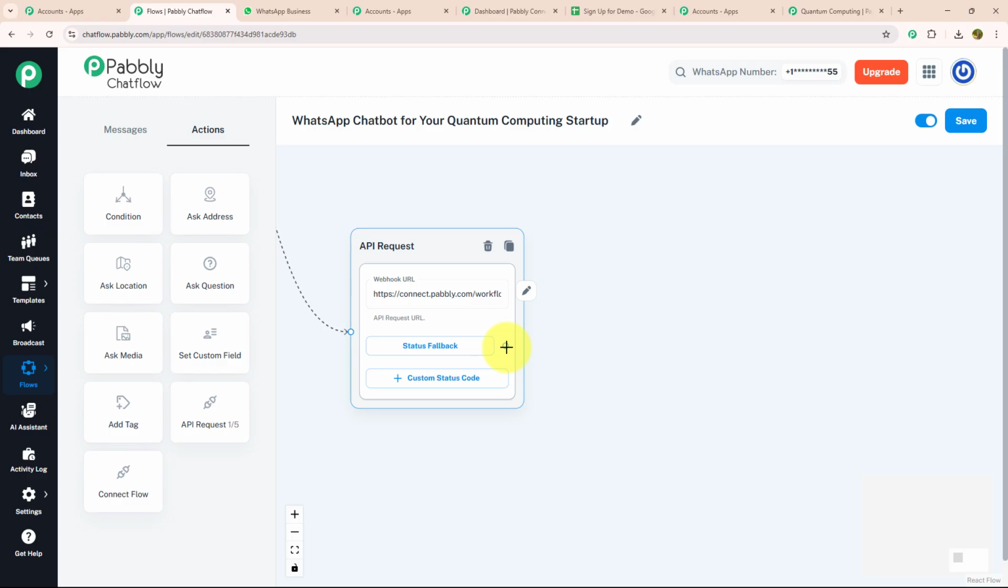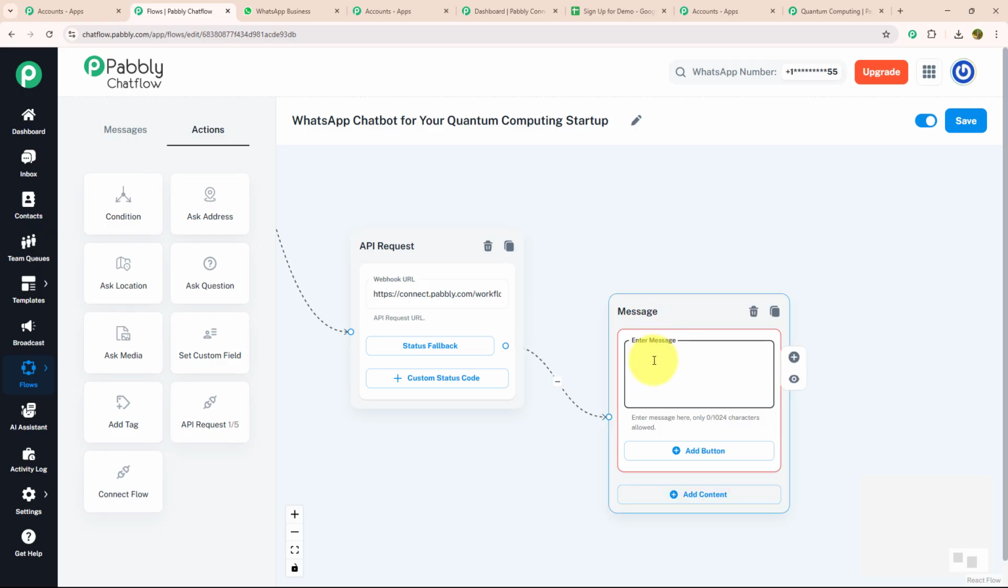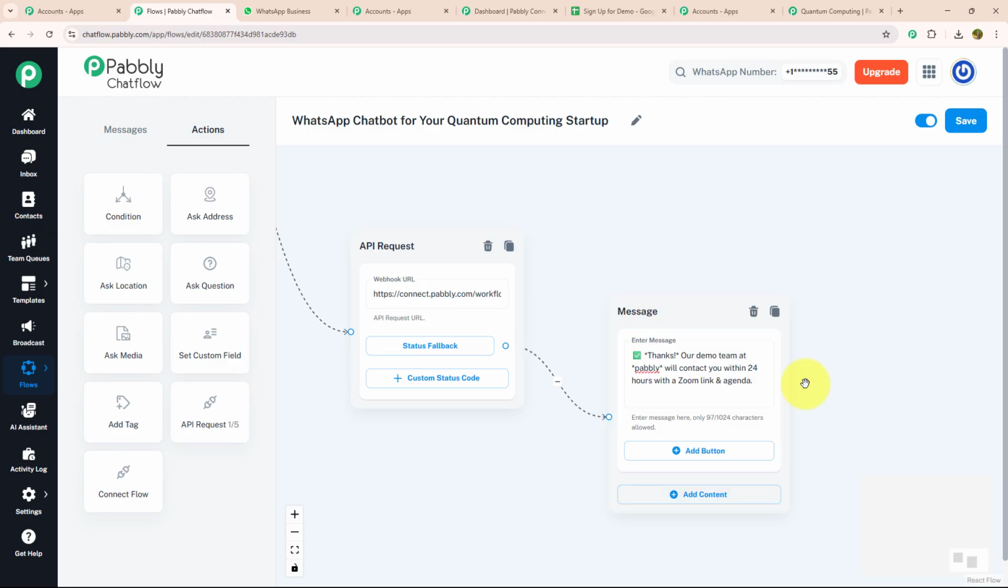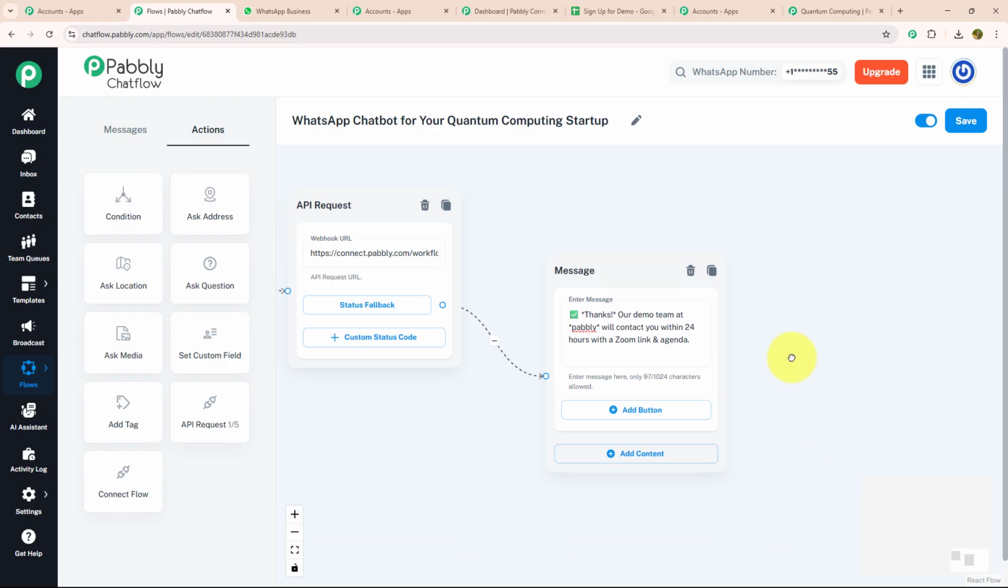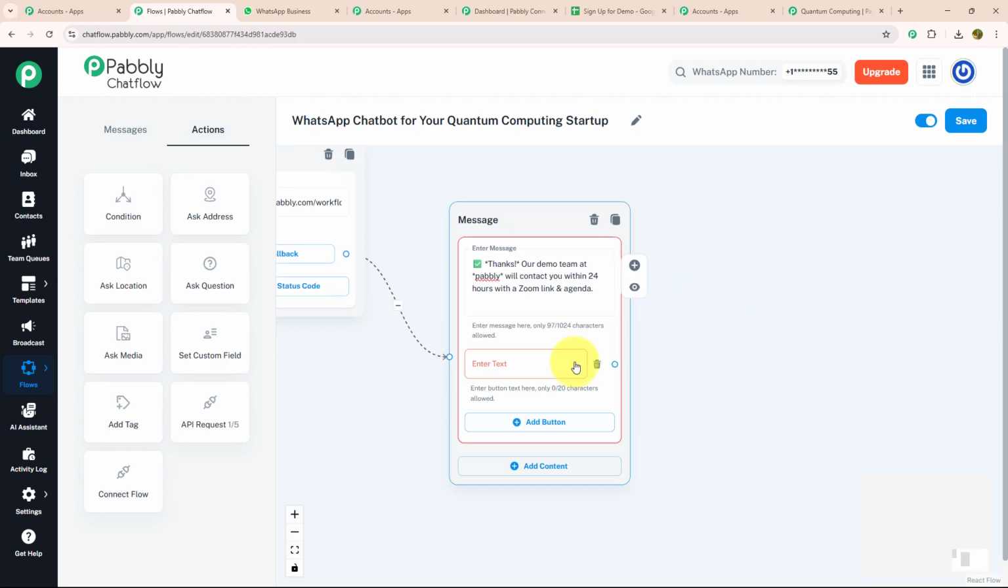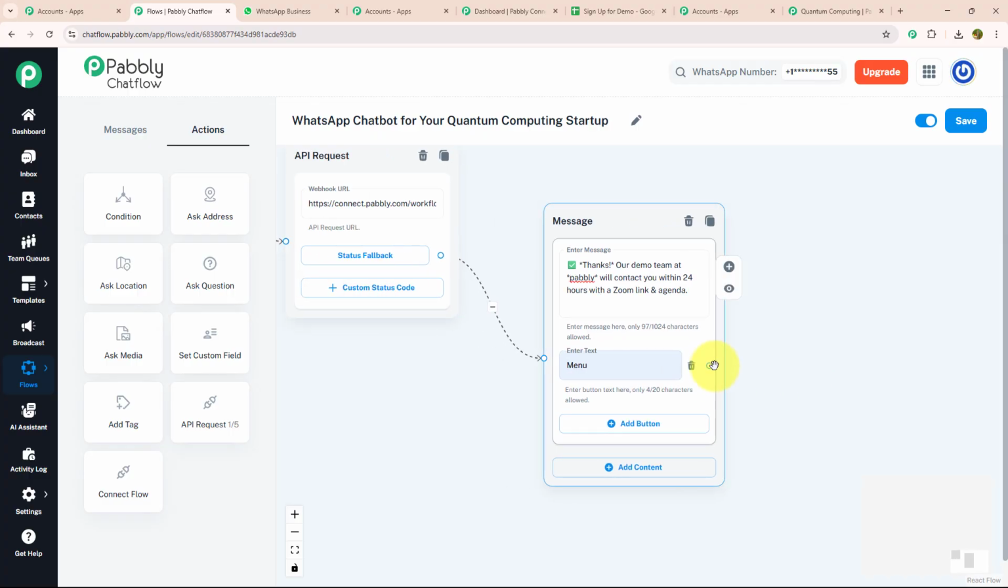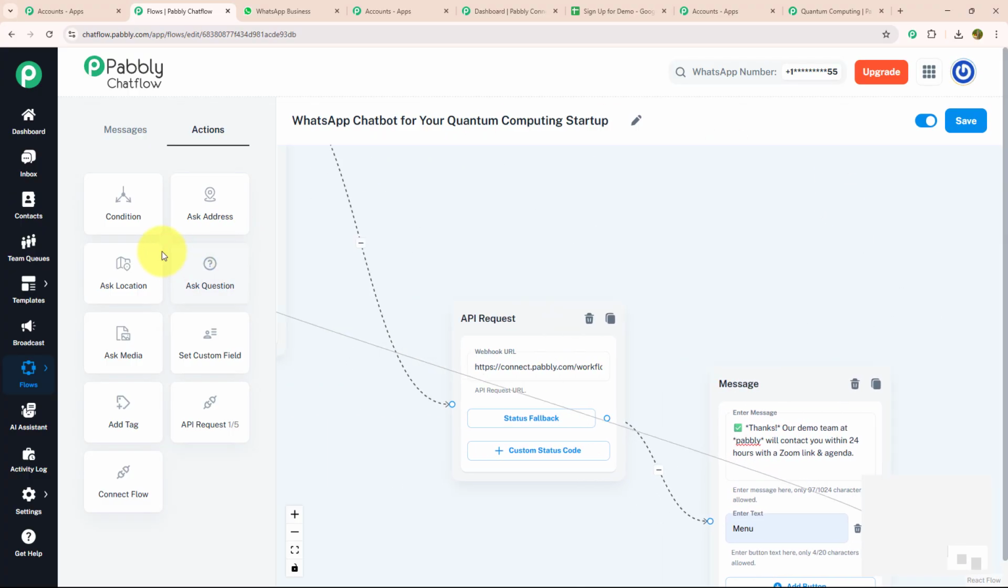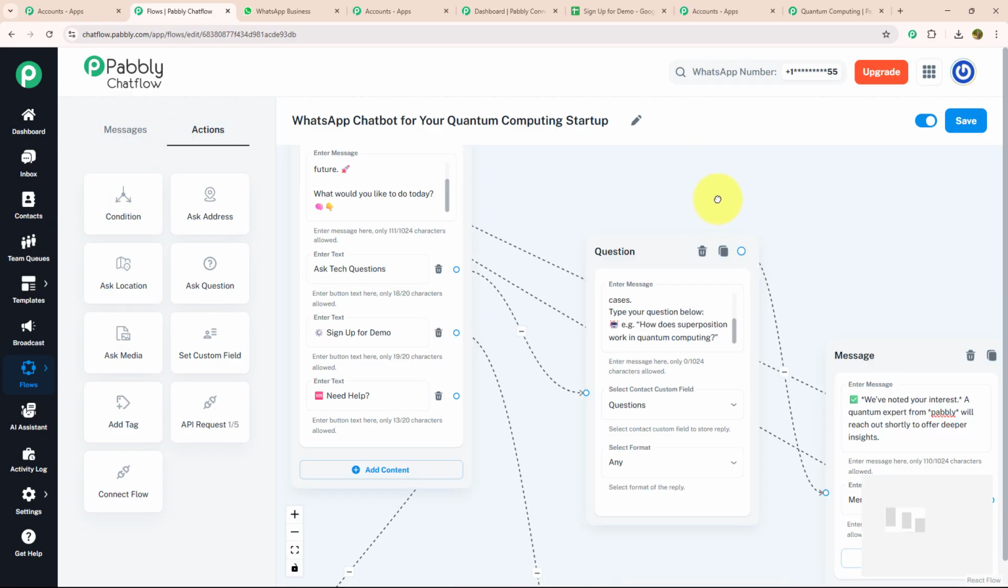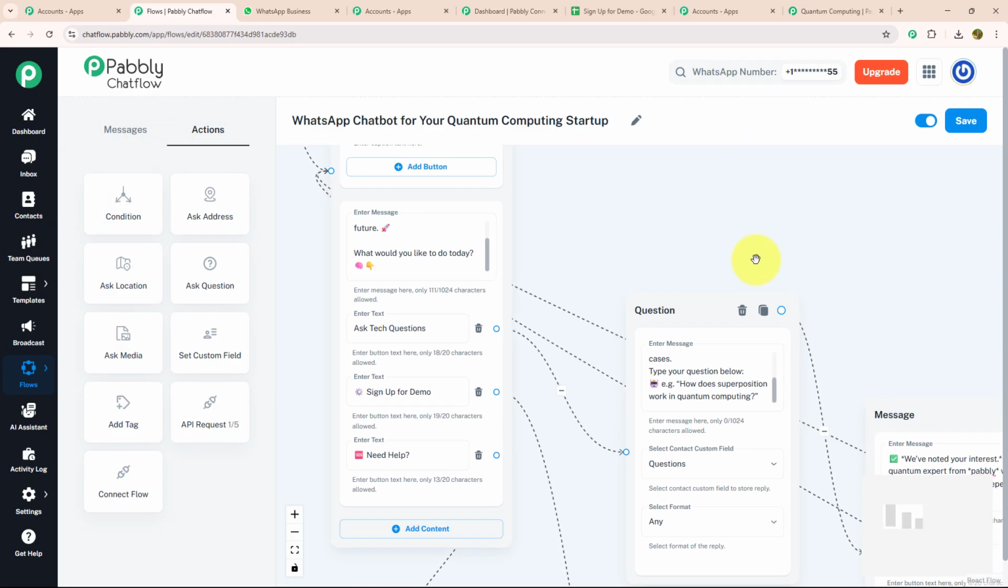Now, after connecting the API request, I will send a confirmation message to my customer. For that, I'm going to drag and drop, select the text button and enter my message. Thanks, our demo team at Pabbly will connect with you within 24 hours with our Zoom link and agenda. With that, I'm going to provide an action button which says menu and I'm going to connect this menu button with my initial message. Now let's move to our last action button which is need help.